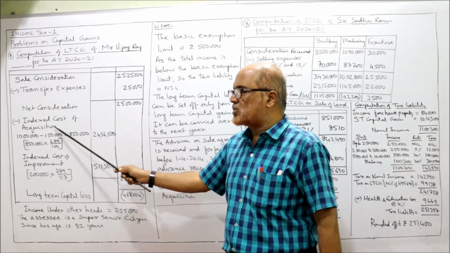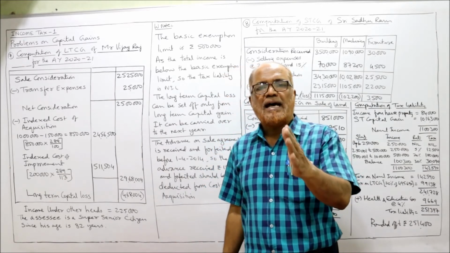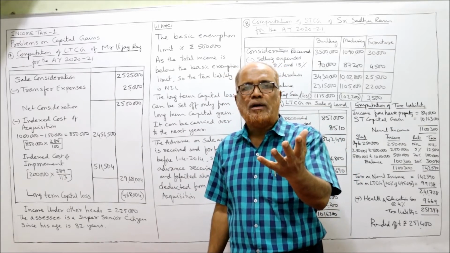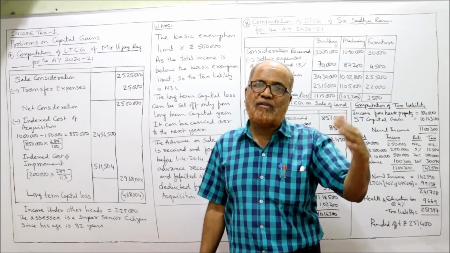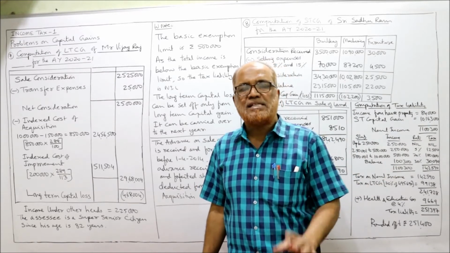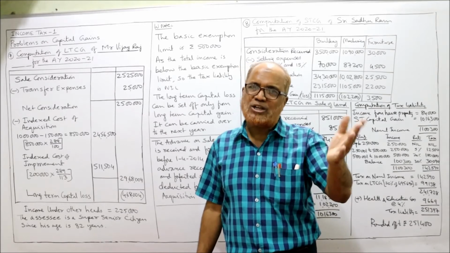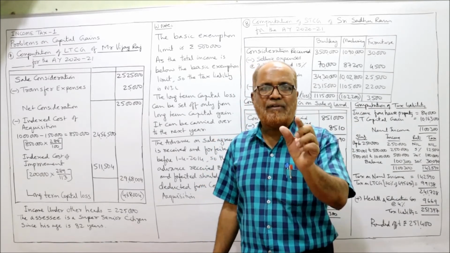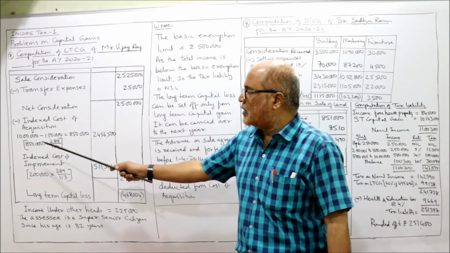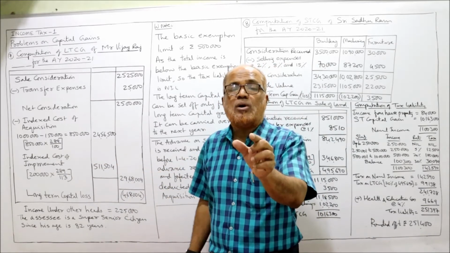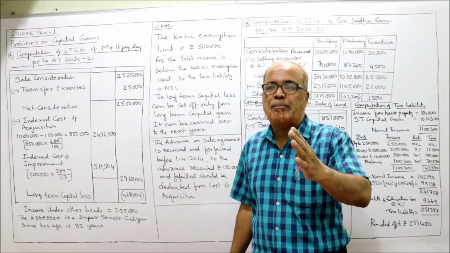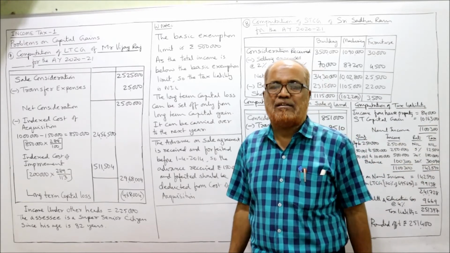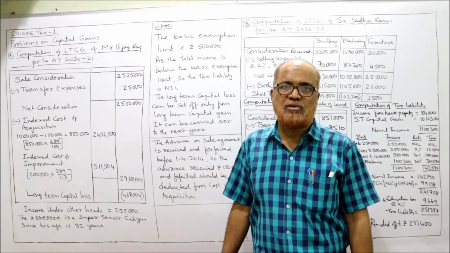First of all, the indexed cost of acquisition. The SSC has purchased the gold before 1/4/2001. So the SSC can choose the higher of the following: actual cost or FMV. So FMV, 10 lakh rupees, he will choose. But just now I told you advance money was received and forfeited before 1/4/2014, so it will be deducted from the cost of acquisition.